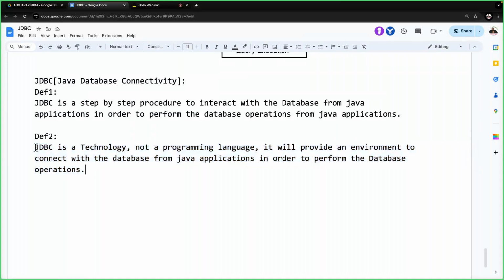Now, JDBC is a technology, not a programming language. This point is very, very important. What is the meaning of it? Listen, all of you listen carefully. What is the difference between technology and programming language? First, we have to understand that. After that, we are going to think how to connect with the database from a Java program. First of all, what is the difference between technology and programming language?